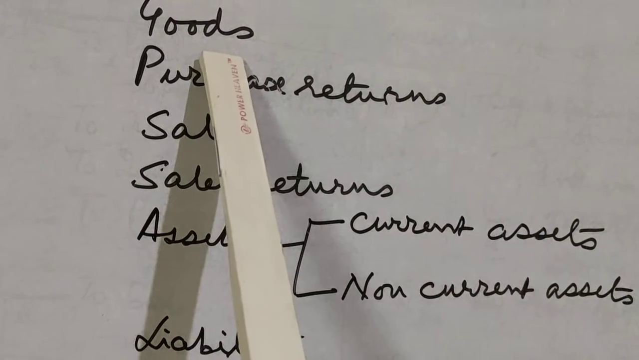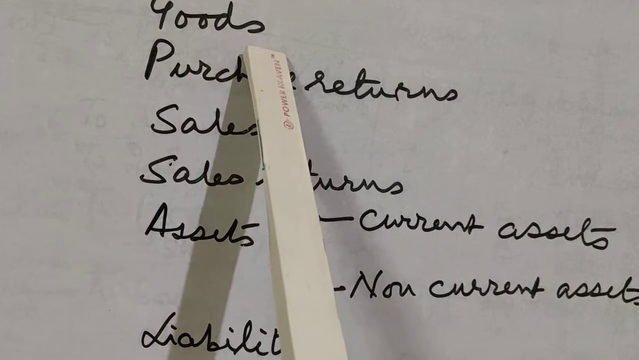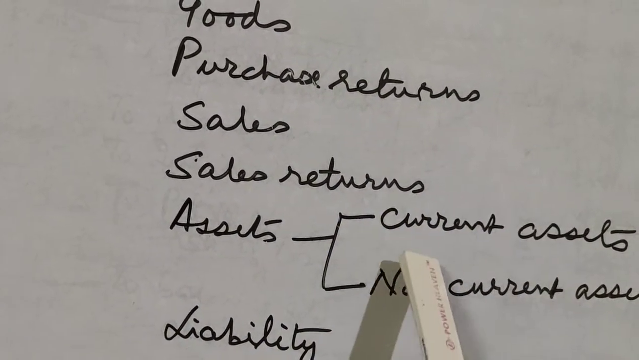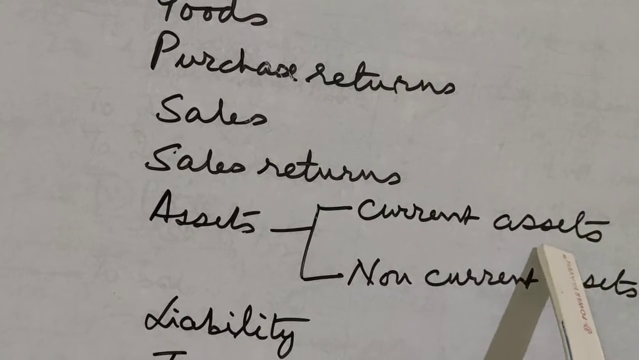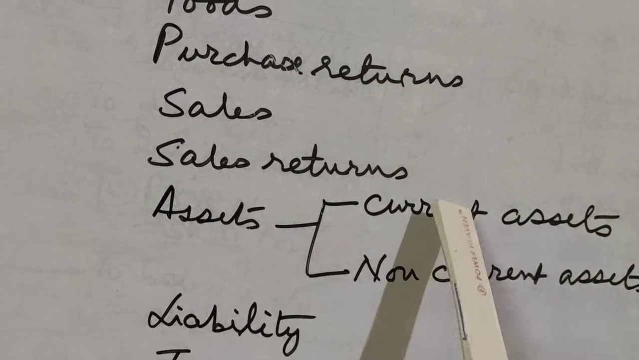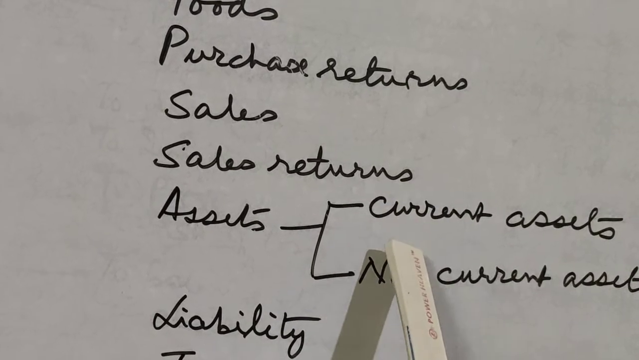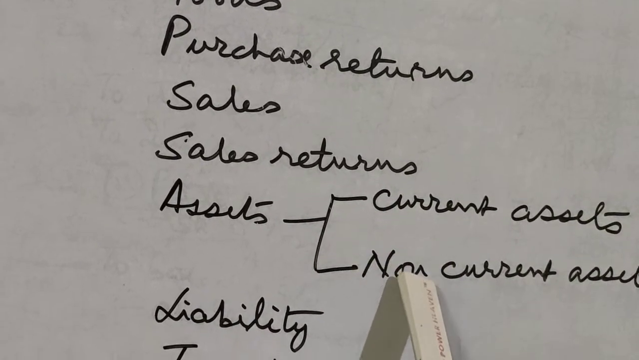For example, goods. Now goods generally are converted into semi-finished goods and then they are sold within one accounting year. So they are current assets. Similarly, like bank balance. Bank balance you can take out in the form of cash.